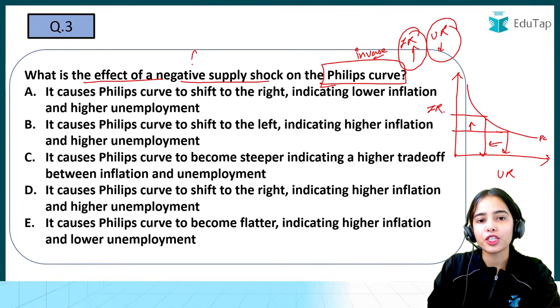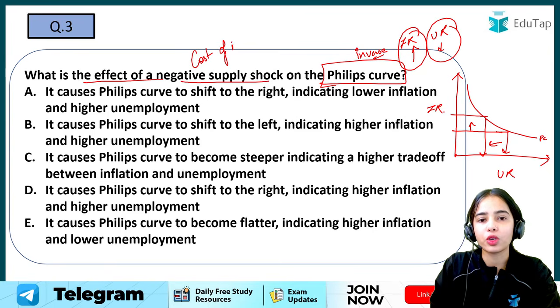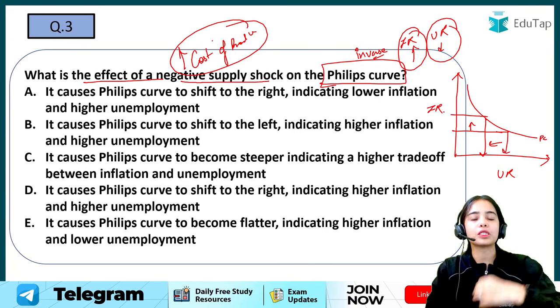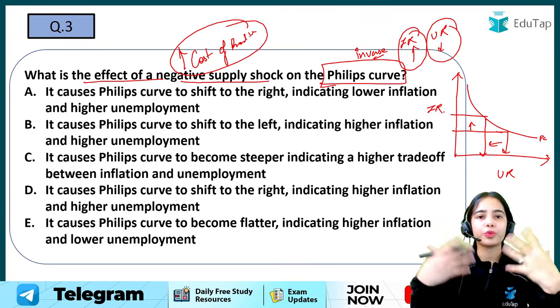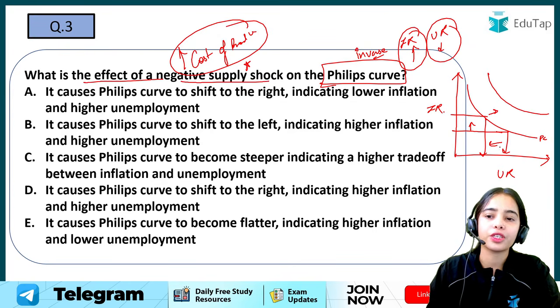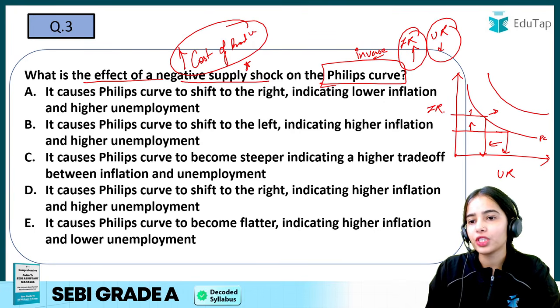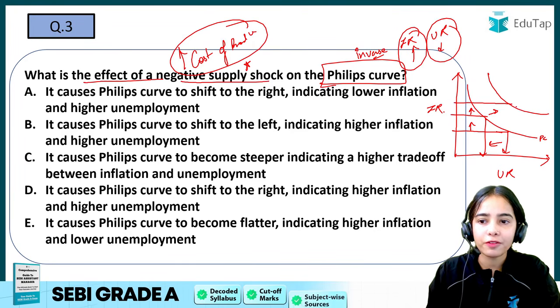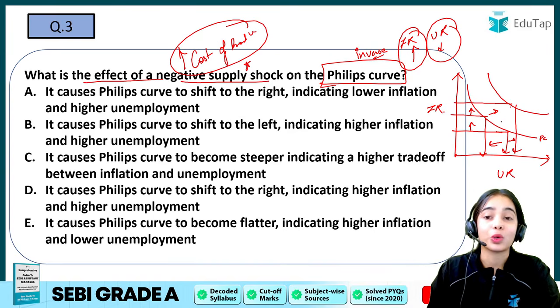The negative supply shock can happen because of the increasing cost of production, because of oil prices or wages that are increasing, and this negative supply shock leads to a rightward shift in the Phillips curve, in which it can be seen that with the increase in inflation rate, the unemployment rate is also increasing.